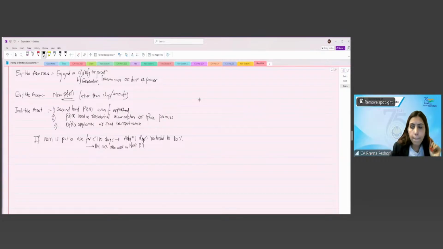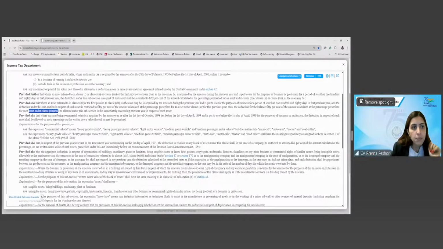In the next year, we get the depreciation allowance of 50%. Is it also allowed on the normal depreciation, or is it only for the additional depreciation? Okay. Yes. Only for the asset under clause 2A, which is the additional depreciation.